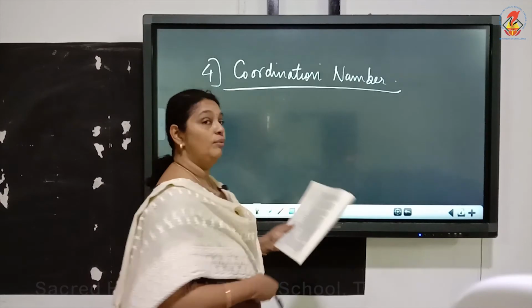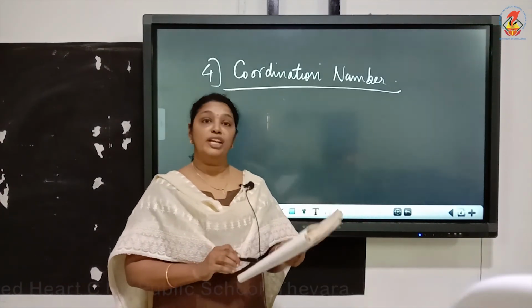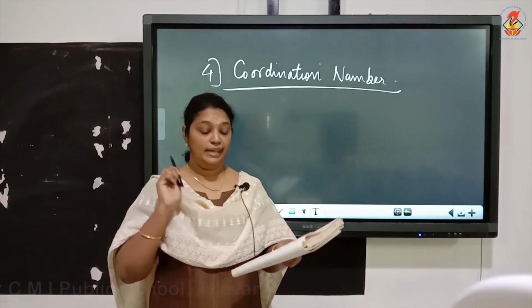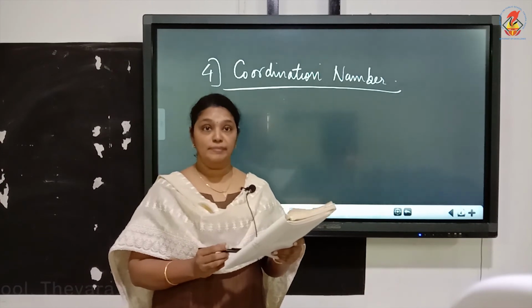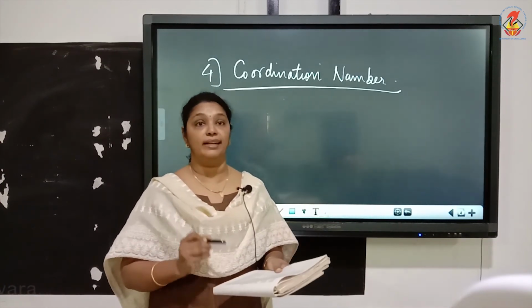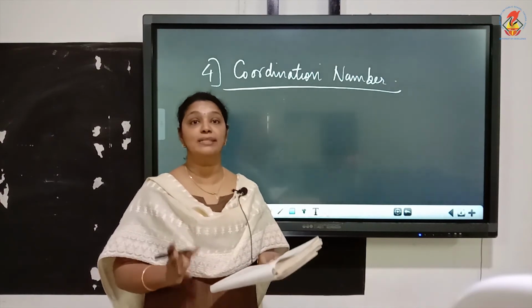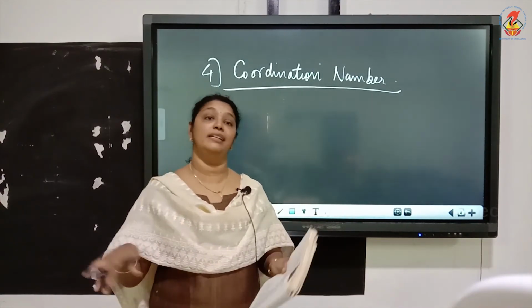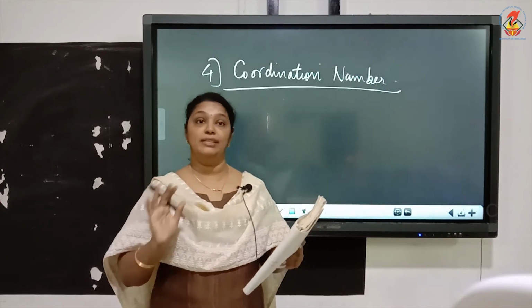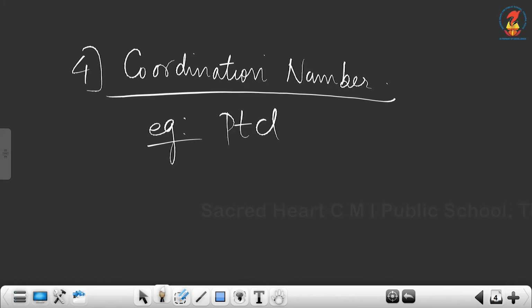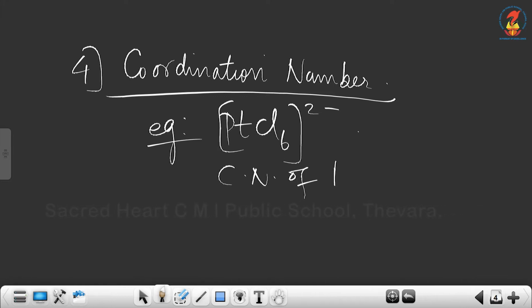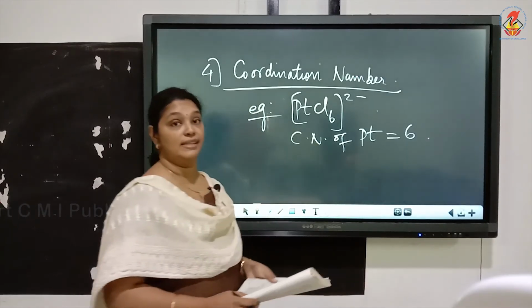Coordination number. Now what do you mean by coordination number? The coordination number of a metal ion in a complex can be defined as the number of ligand donor atoms to which the metal is directly bonded. So coordination number means the total number of ligands present in the coordination compound. For example, what is the coordination number of platinum in [PtCl6]2-? It is equal to 6 because the number of ligands is 6, it is Cl6.